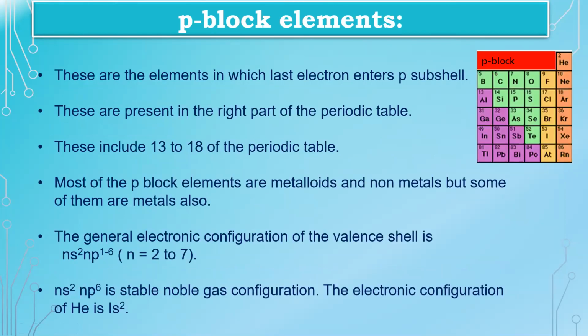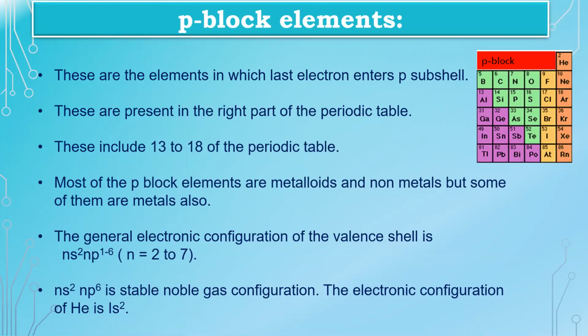Next come P block elements. These are the elements in which the last electron enters the p subshell. I have segregated which are the P block elements so that you can memorize them, and it becomes very easy to identify which elements come under the P block with the help of the electronic configuration.